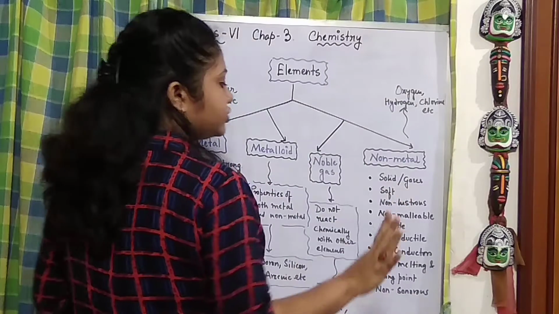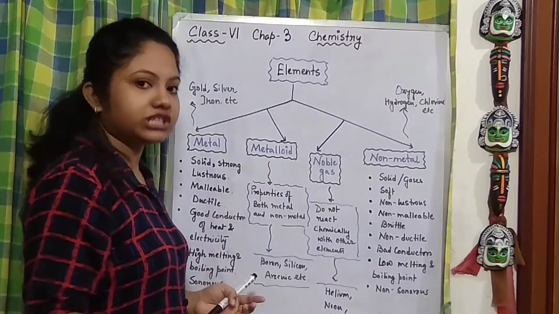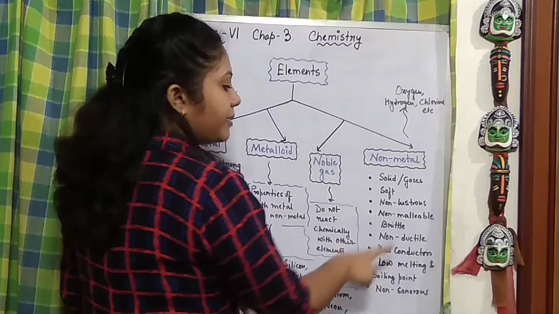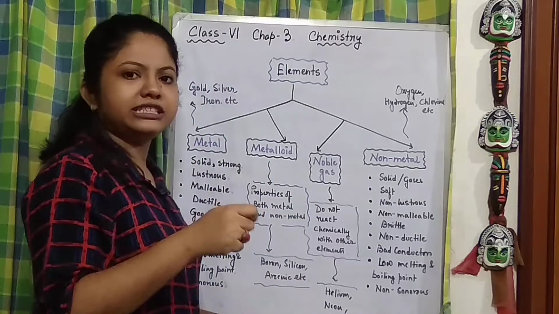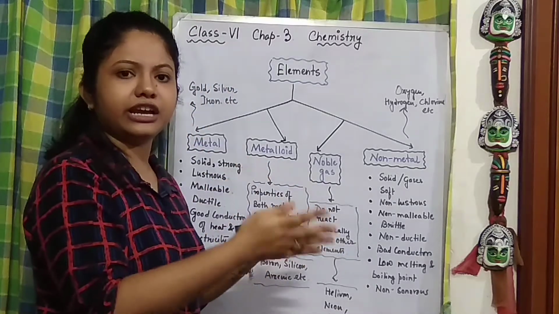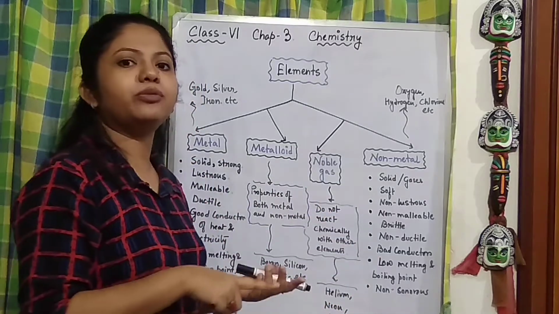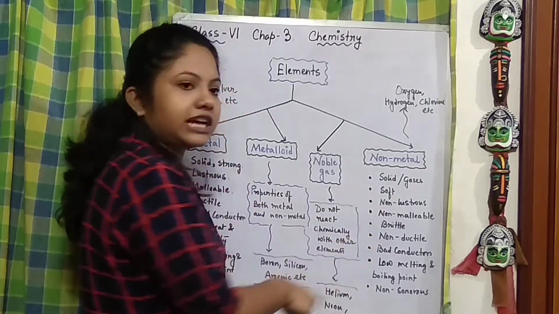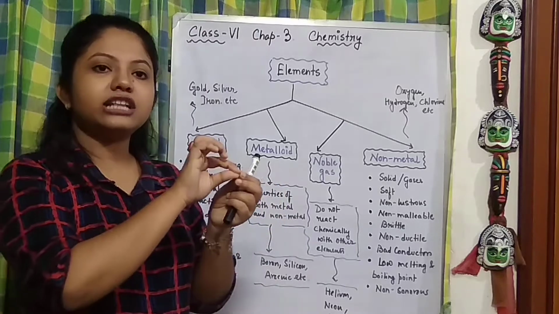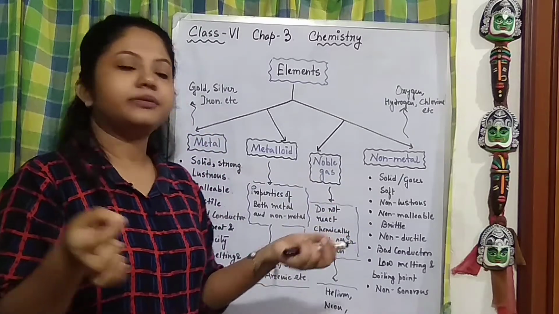They are non-lustrous, means they are not shiny. Non-malleable, they cannot be beaten and have their shapes changed. They are brittle, they can easily be broken. Non-ductile, they cannot be converted into a thin wire.